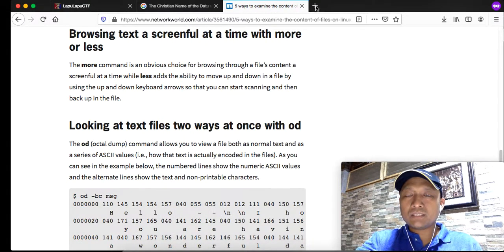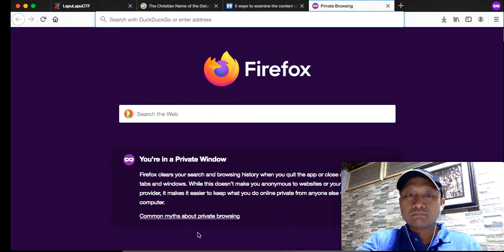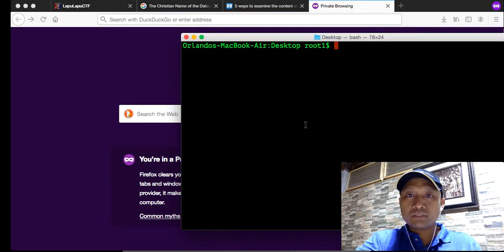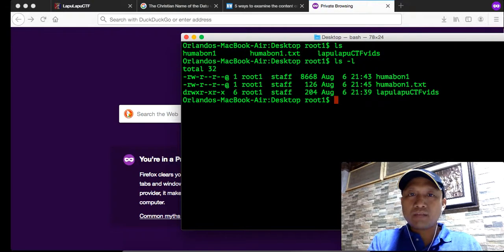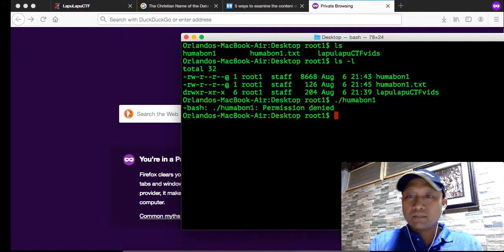How about running the file, since we don't know what the file is? So let's try to run the file. Type chmod plus x. Oh, okay. Can you run the file right away? So let's see if we can run the file humabon1, and permission denied.